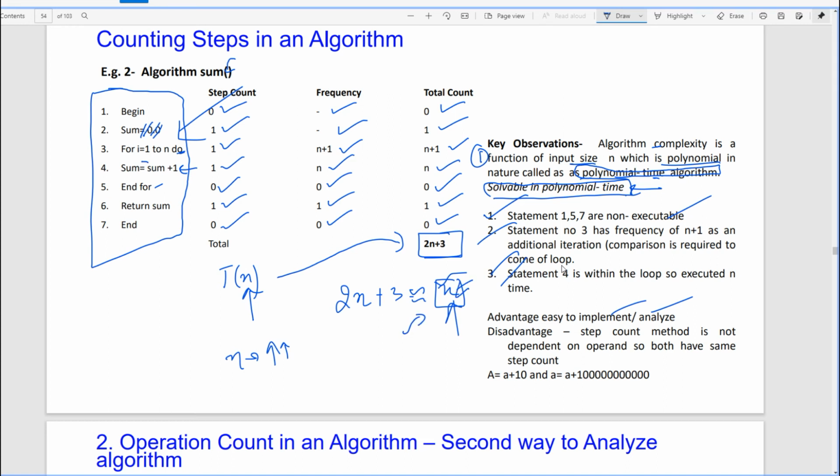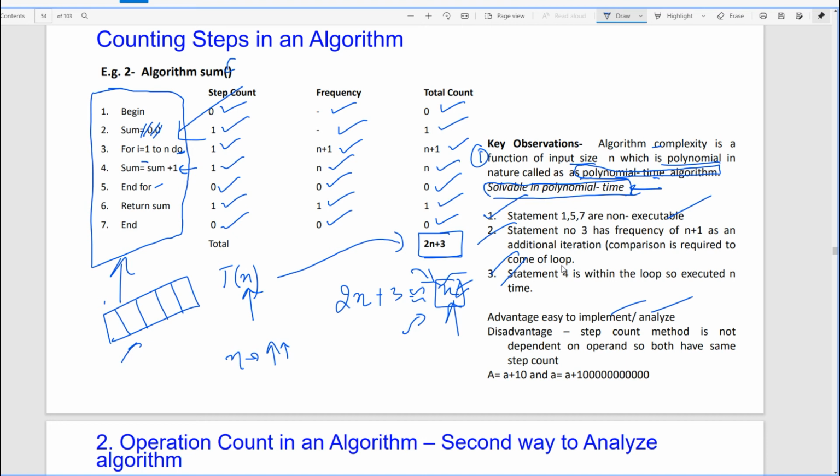So if I give only 2-3 numbers to this algorithm, then it will take less time. But whenever I supply 1000, 2000, 3000 numbers as input, then how much time my implementation takes depends on how many numbers I have supplied to this algorithm. This is the kind of analysis that you are doing.